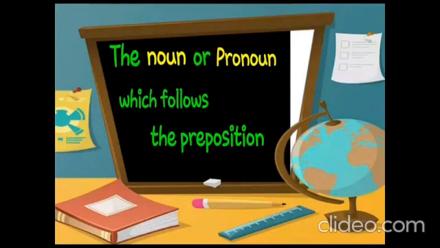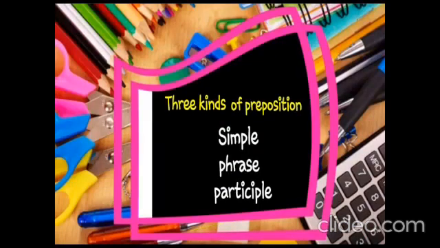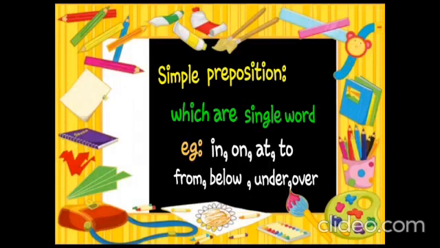There are three kinds of preposition. They are simple preposition, phrase preposition, participle preposition. Let's see one by one. First, simple preposition, which are single words. For example, in, on, at, to, from, below, under, over. These are called simple preposition because they are single words.